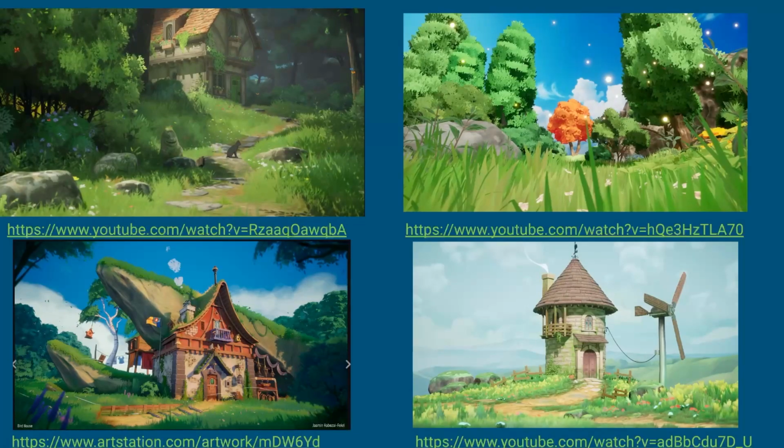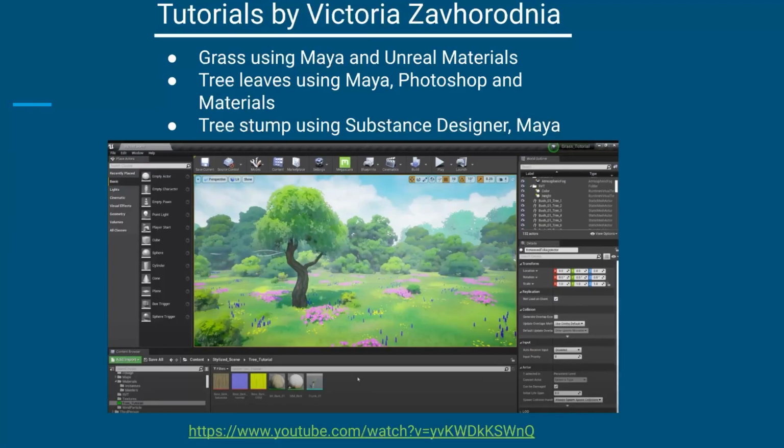From ArtStation to YouTube, one of the most important things I've discovered is that movement in the scene creates a more engaging environment, additionally adding to the stylization, as well as the importance of good materials and textures in stylized environments. I then did research on these skills and found Victoria Zahavernia's channel on YouTube, providing me with the start for my tutorial research. I followed her grass tutorial, her Substance Designer tree stump tutorial texture, and her leaf tutorial. This gave me the necessary tools to create my own versions.